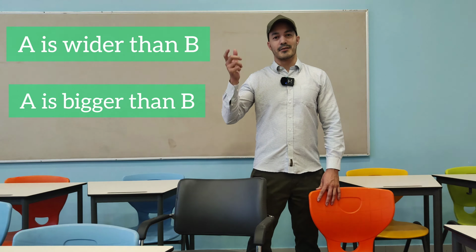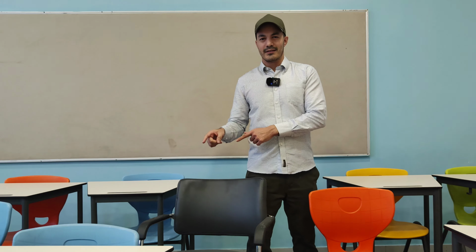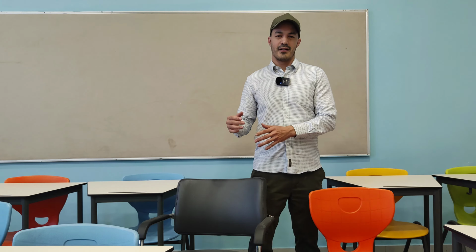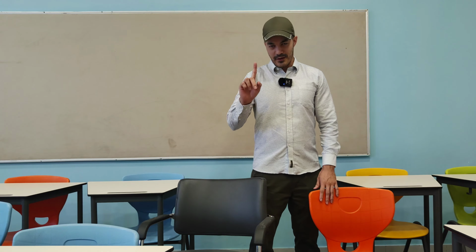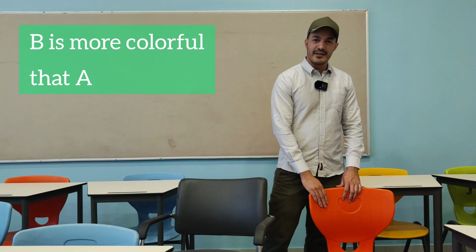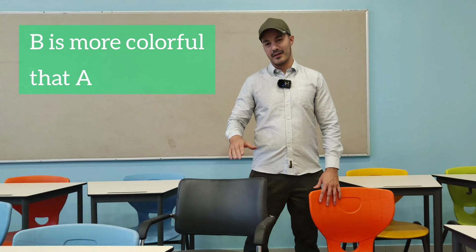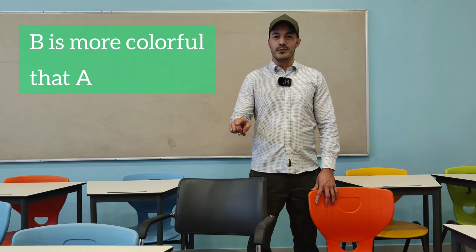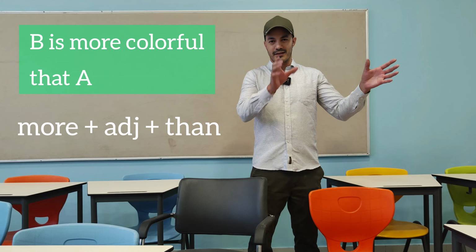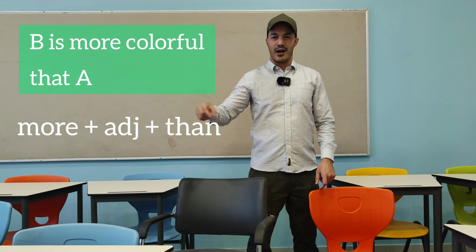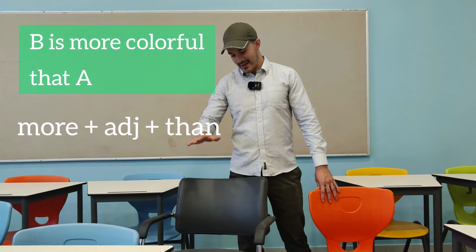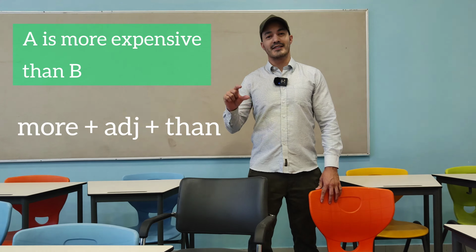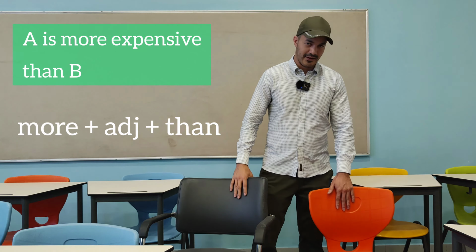As you can hear, I'm using ER and than. These are things super important for you when you're using the comparatives. You should always include them, unless you're using long adjectives. For example, this one is more colorful than this one. In this case, I didn't use ER. I used more, the adjective, and then than. I'm going to say it again. This chair is more colorful than this one. This one, I think, is more expensive than this one here.